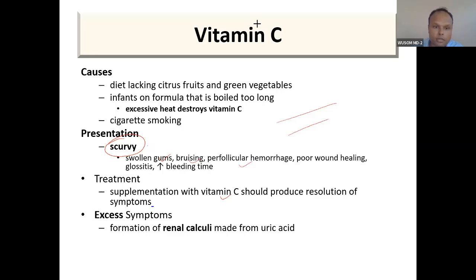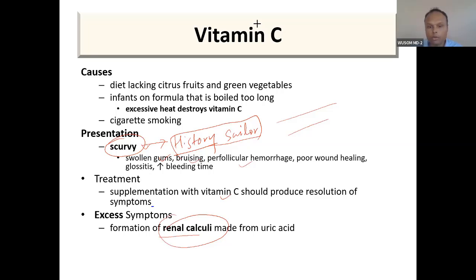And scurvy has a history, the history of sailors. It is a very interesting history, so you can go on Wikipedia and study that history also. Renal calculi: if you give excessive amounts, it will cause renal calculi formation from uric acid. This is the excessive presentation, as we saw with vitamin B6 and niacin, where a pharmacological dose of niacin causes problems. And sometimes people try to take too much vitamin C. It is also not required.